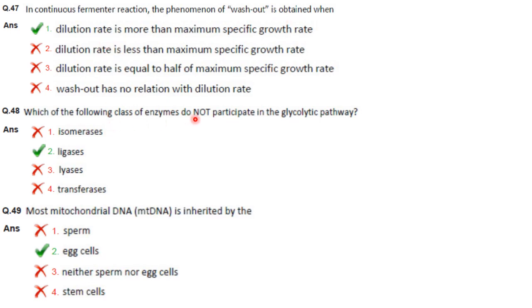Which of the following class of enzyme do not participate in the glycolytic pathway? Isomerases participate, lyases, transferases also participate. The one which doesn't participate is ligases. Option 2. Most mitochondrial DNA is inherited by the egg cell. It is maternal inheritance for mitochondria.